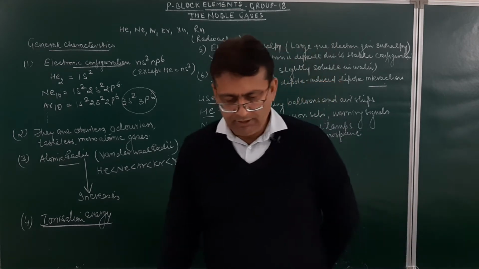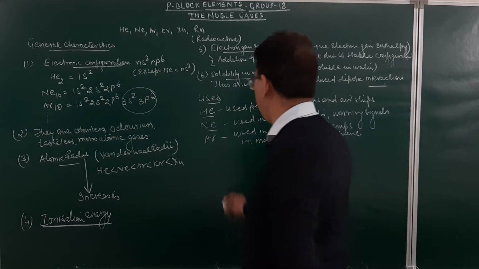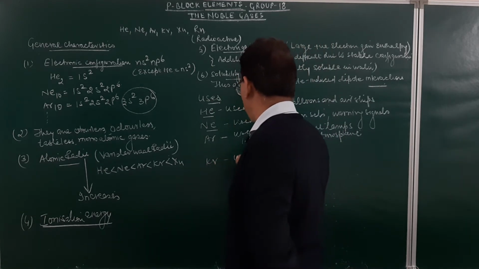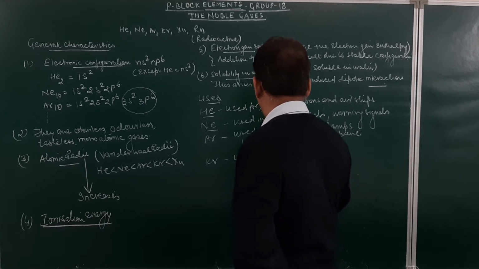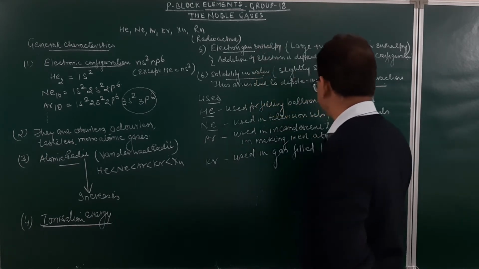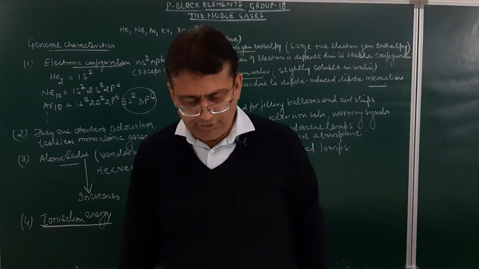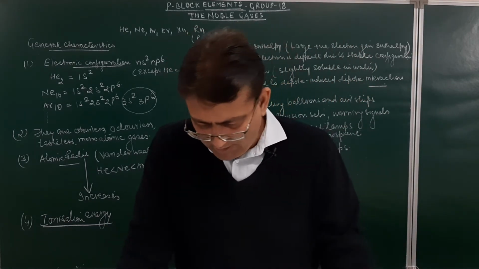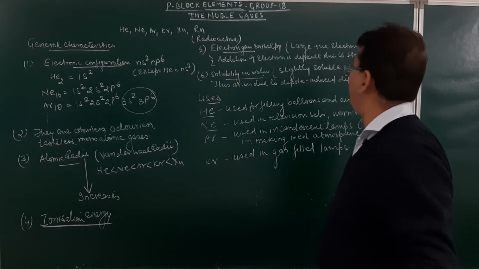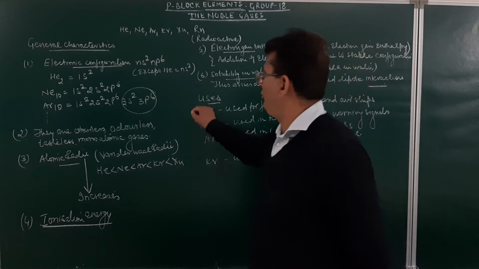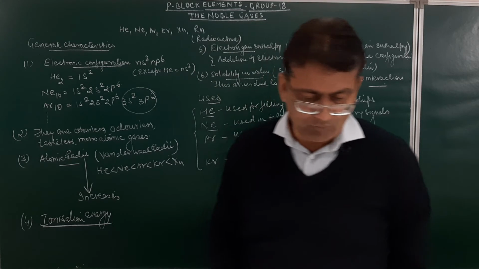Then we have krypton. Krypton is used in gas-filled lamps. I think I shall be very clear. Is it clear, student? So the uses of helium, neon, argon, krypton are very clear.